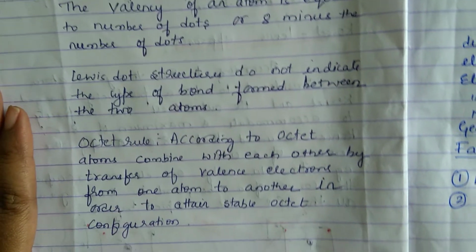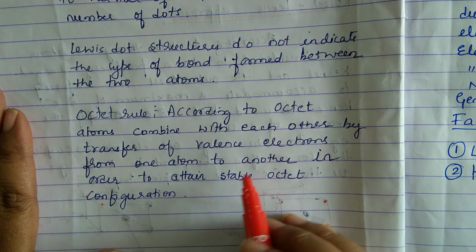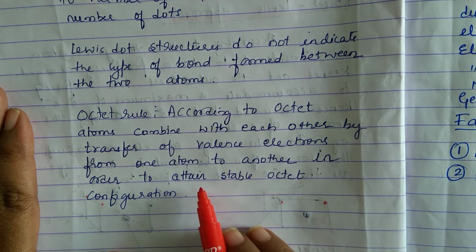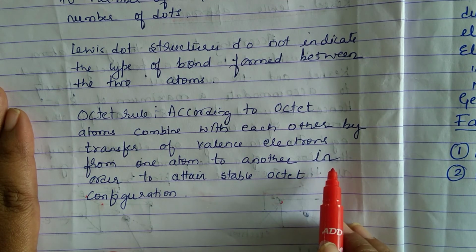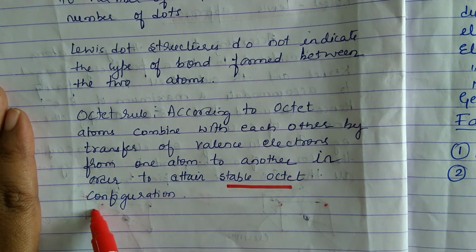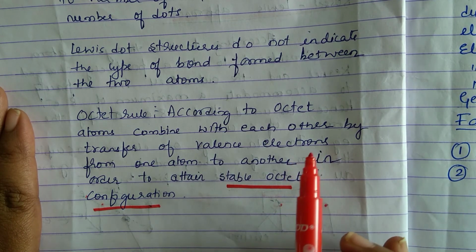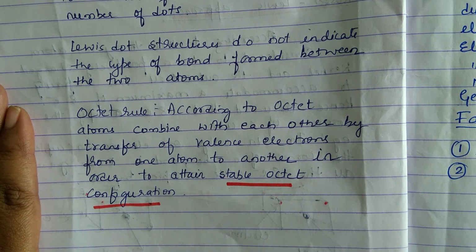Now coming to octet rule. According to the octet rule, atoms combine with each other by transfer of valence electrons from one atom to another atom in order to attain what? Stable octet configuration. So what does the octet rule say? Atoms combine with each other by transfer of valence electrons. Why do atoms combine? Because they want to have 8 electrons in their outermost shell. So why do they want to have 8 electrons? Because they want to attain stable octet configuration.